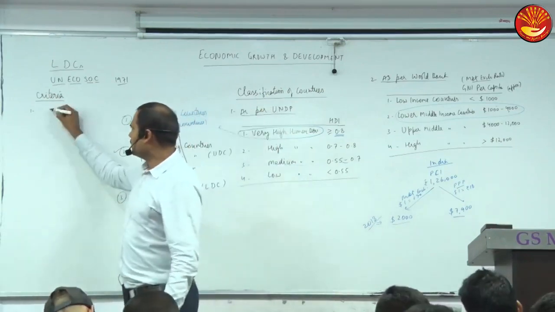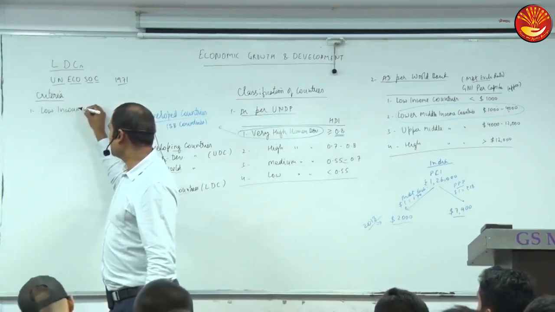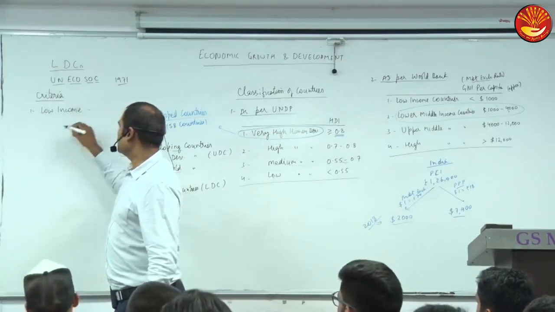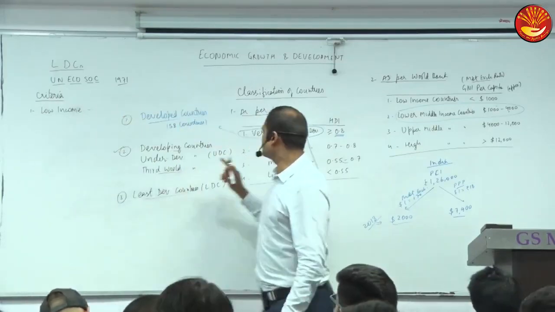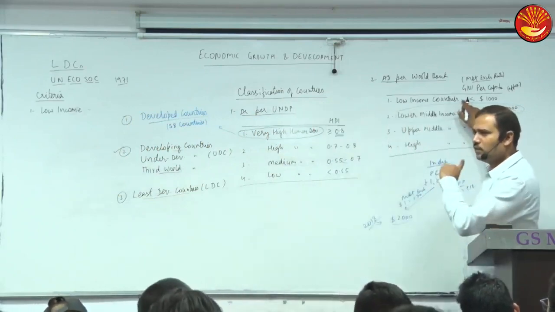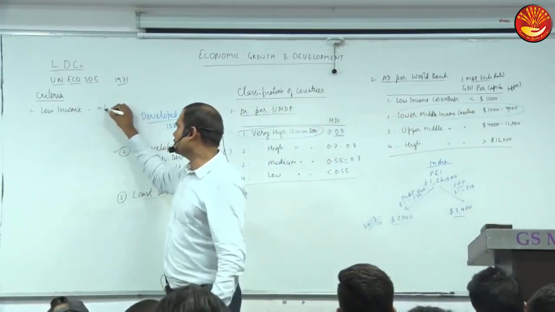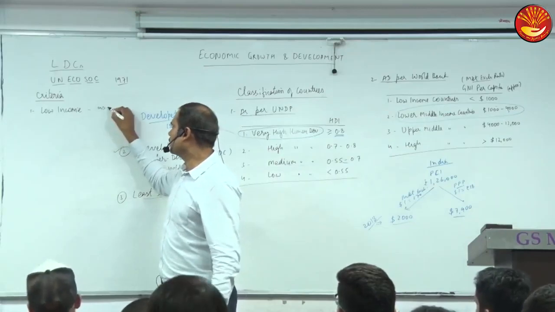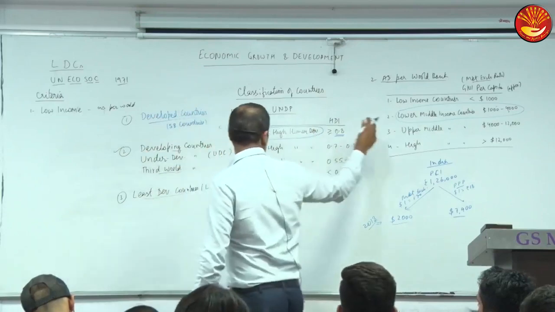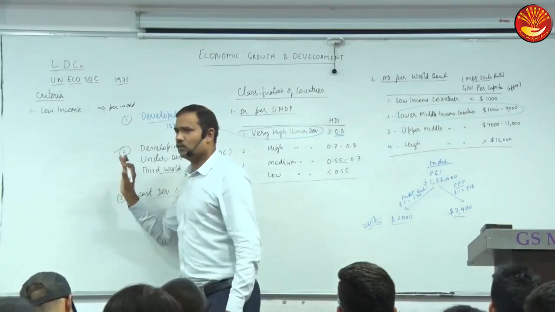The first criterion is low income, meaning low income as per the World Bank. It should be in this first category, with per capita income up to $1,005.